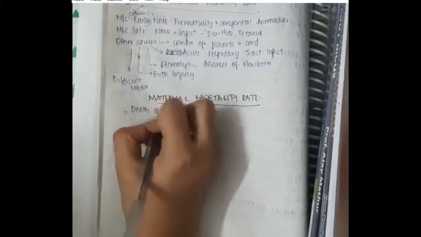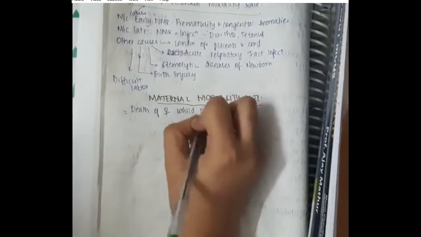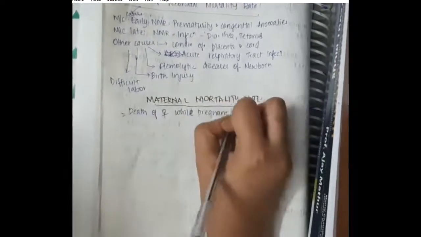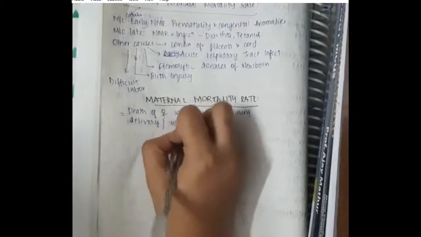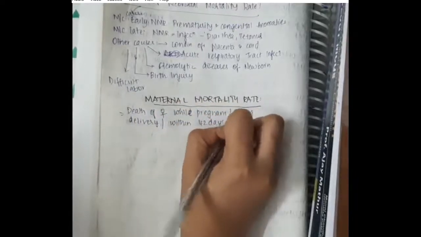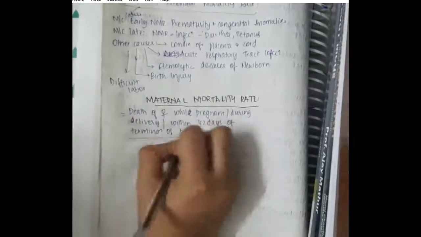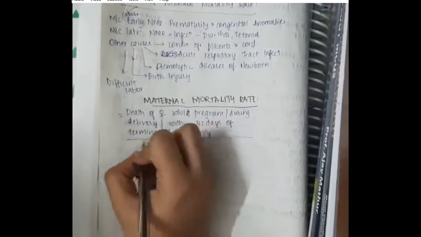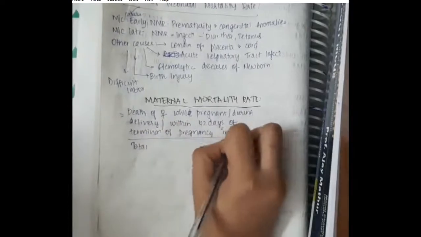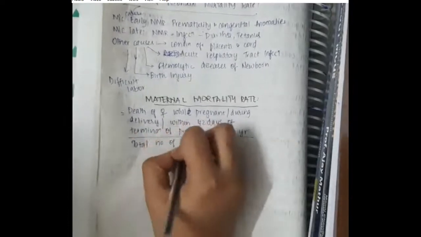Maternal mortality rate includes death of a female while being pregnant, during delivery, or within 42 days of termination of pregnancy in a year, divided by the total number of live births in the same year.